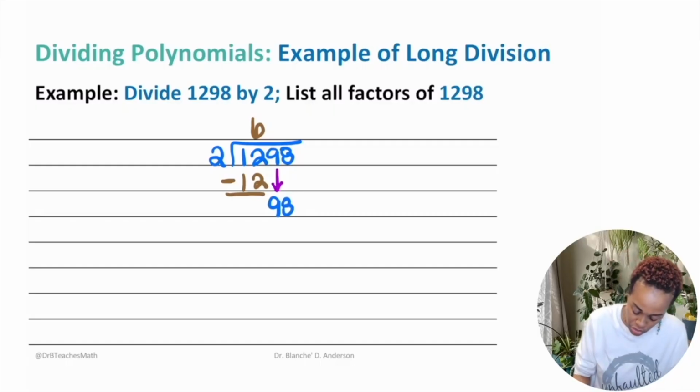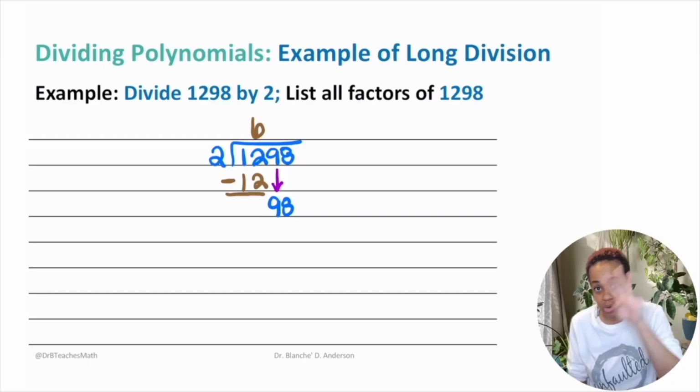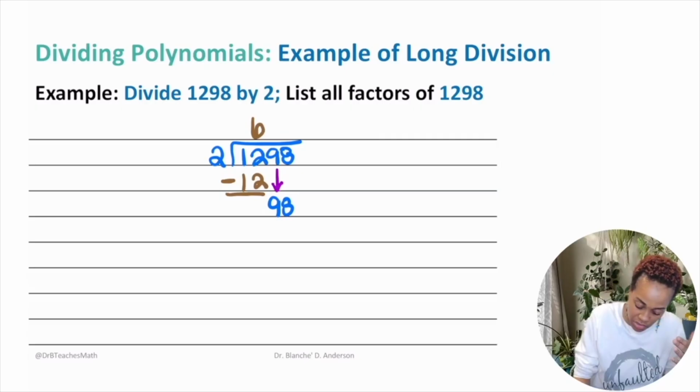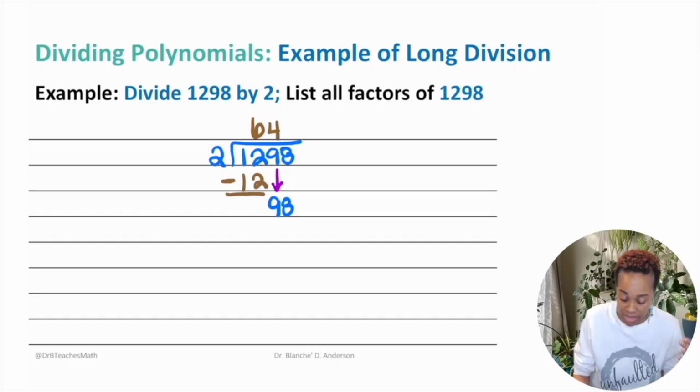And then you would say, okay, 2 goes into 9 how many times? 4, because 4 times 2 is 8. I can't go over the 9. That would be 2 times 5 is 10. So then you would say, okay, that's a 4. And then you would say, okay, 4 times the 2 gives me 8, right? And so then you would have your 8,